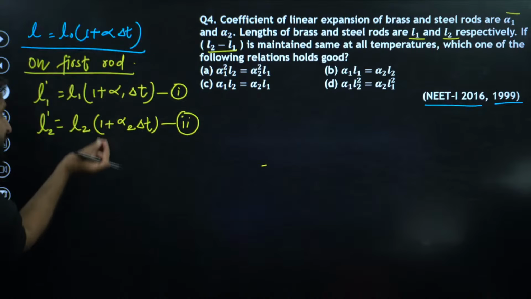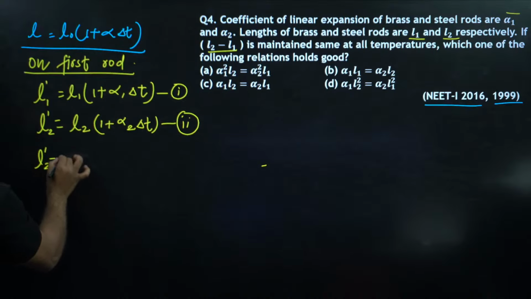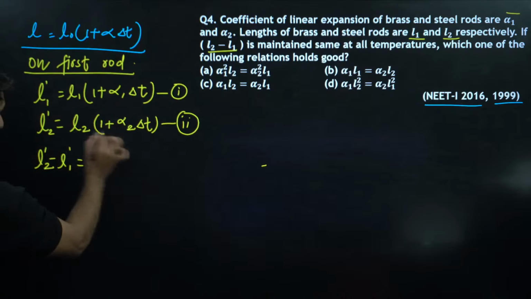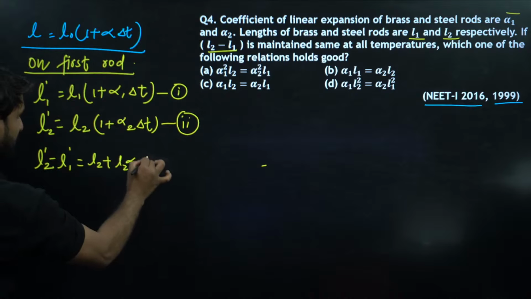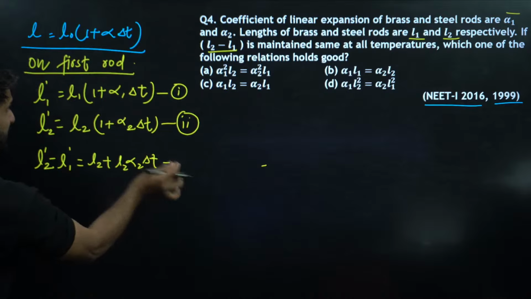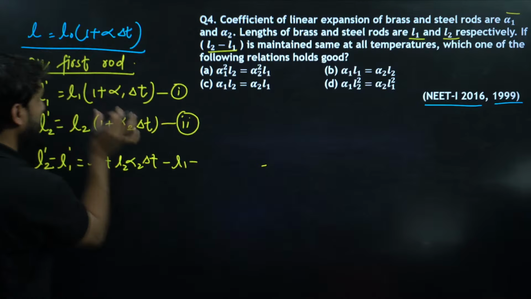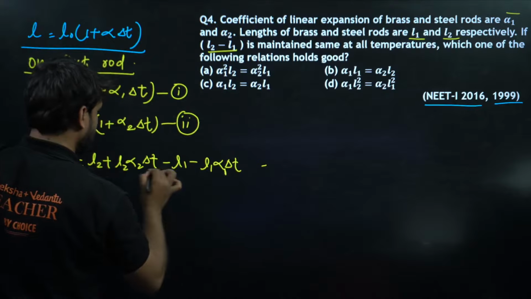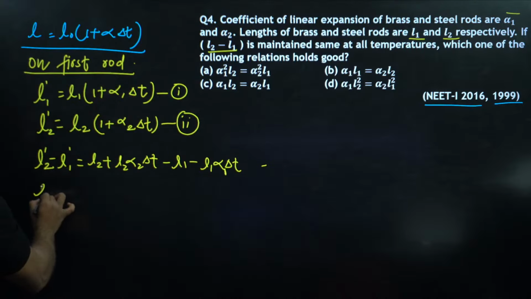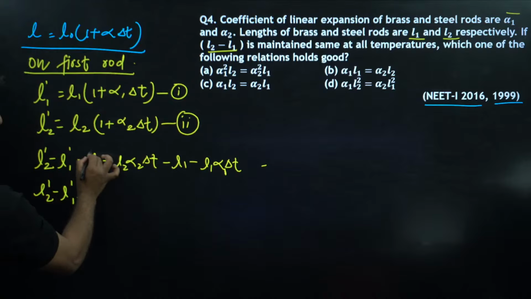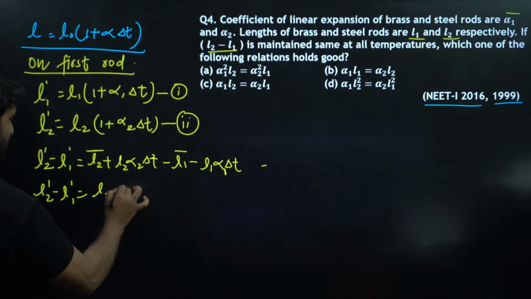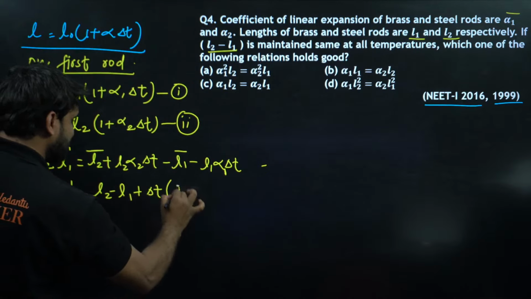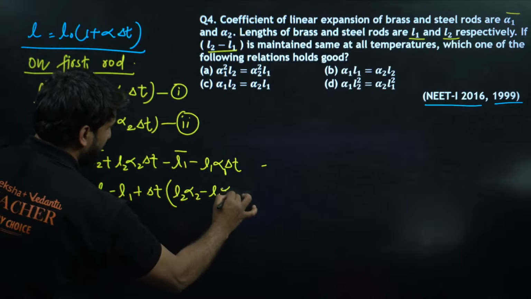If we subtract equation 1 from 2, this becomes L2 dash minus L1 dash, and opening the bracket, L2 plus L2 alpha 2 delta T minus L1 minus L1 alpha 1 delta T. So L2 dash minus L1 dash equals L2 minus L1 plus delta T times (L2 alpha 2 minus L1 alpha 1), with delta T taken common.